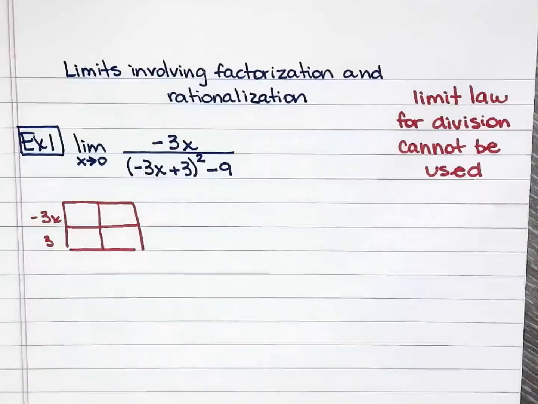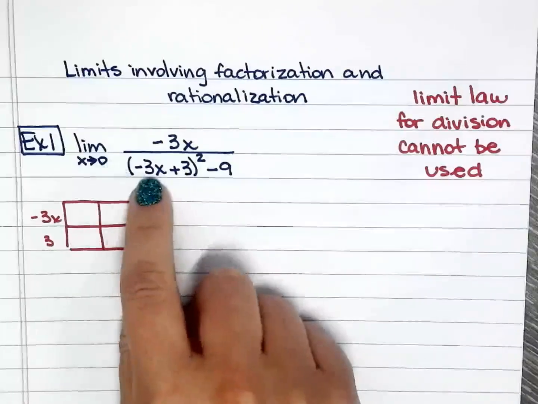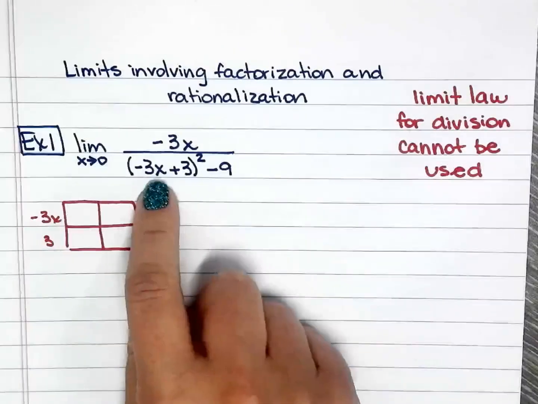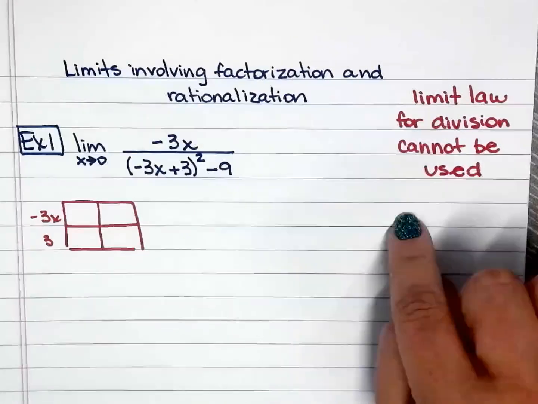Hi guys. Today we're working on limits involving factorization and rationalization. And then you're like, why are we doing this? Why can't we just plug in 0 right there and find the limit by substitution? Well, the limit law for division cannot be used in these questions.